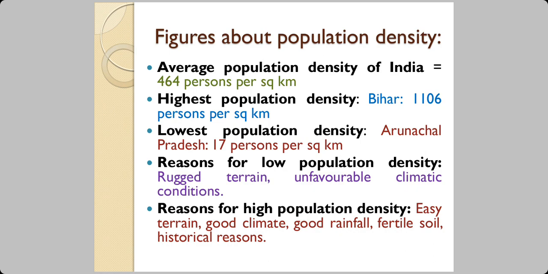Now, some more figures about the population density. The average population density of India is 464 people per square kilometer. If you divide 138 crore people by the land area, that is 3.28 million square kilometer, you come to this figure, 464 people per square kilometer. The highest population density is in Bihar, that is 1,106 people per square kilometer, whereas the lowest is in Arunachal Pradesh, that is 17 people per square kilometer.